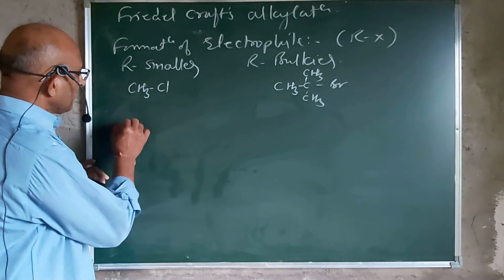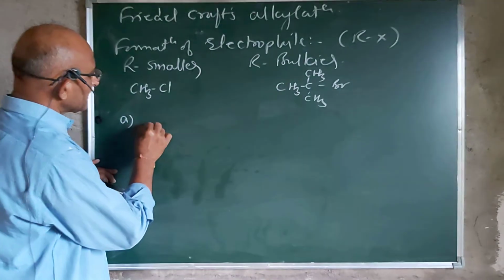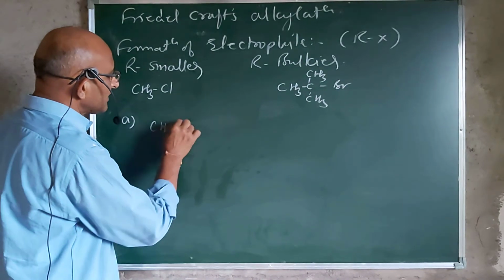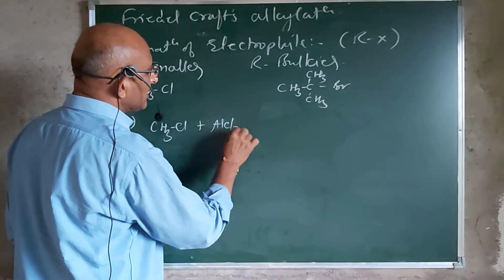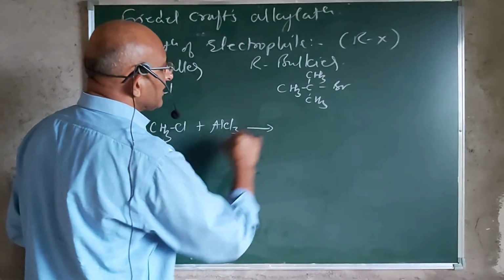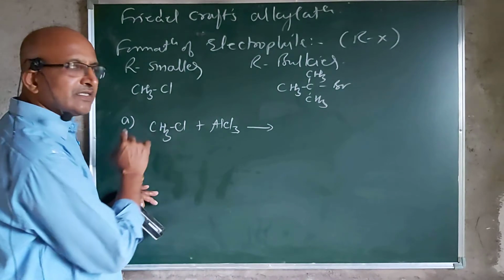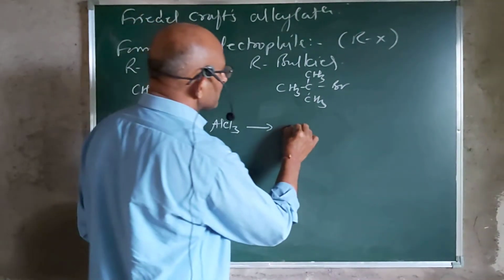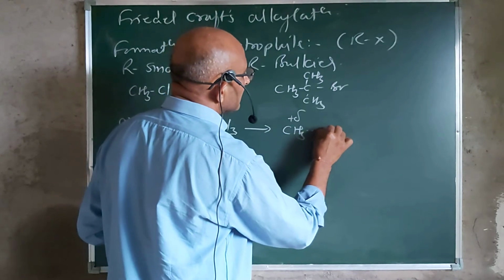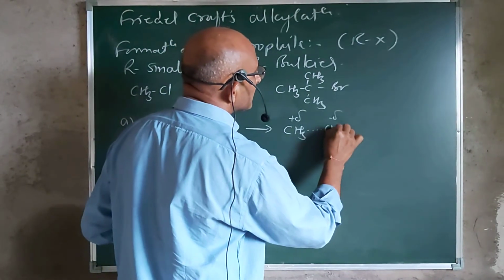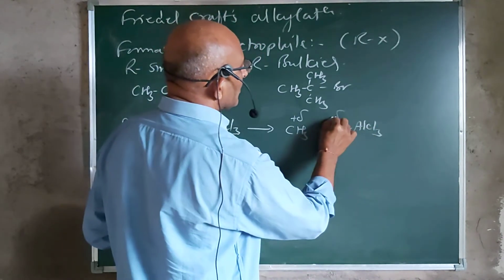One by one: if the R group is smaller, that is CH3Cl, the Lewis acid to be used is aluminum chloride. It reacts and polarizes this C-Cl bond, forming CH3 plus and Cl minus with AlCl3. So what is happening here?